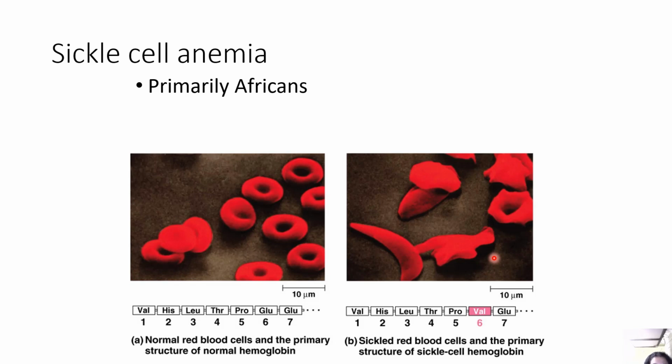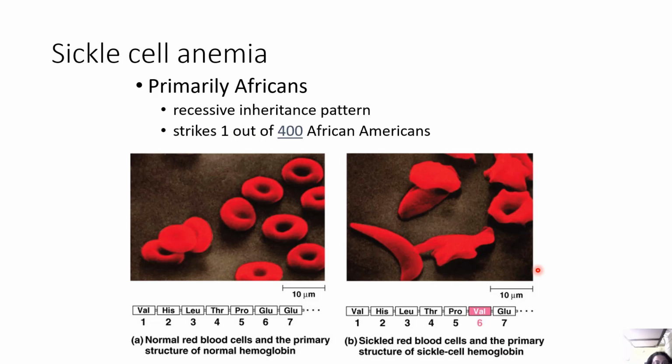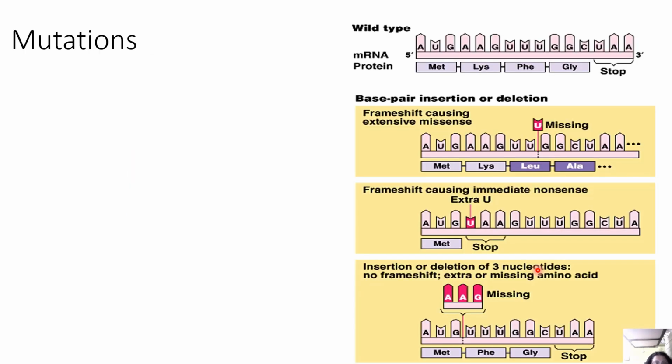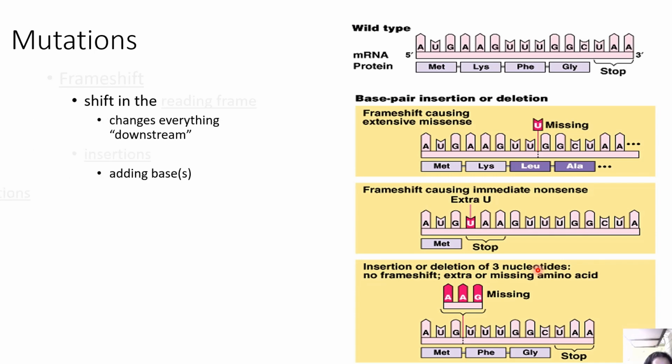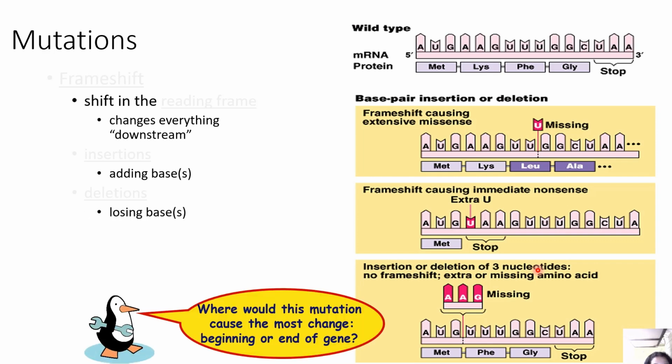So normal red blood cells and the primary structure of normal hemoglobin is this, whereas sickle red blood cells and the primary structure of sickle cell hemoglobin is this. It's a recessive inheritance pattern. It strikes 1 out of 400 people. Now, what are mutations? Can be a frame shift in the reading frame, changes everything downstream, or it can be insertion, like adding bases, right, deletions, losing bases. Where would this mutation cause the most change, at the beginning or ending of the gene?